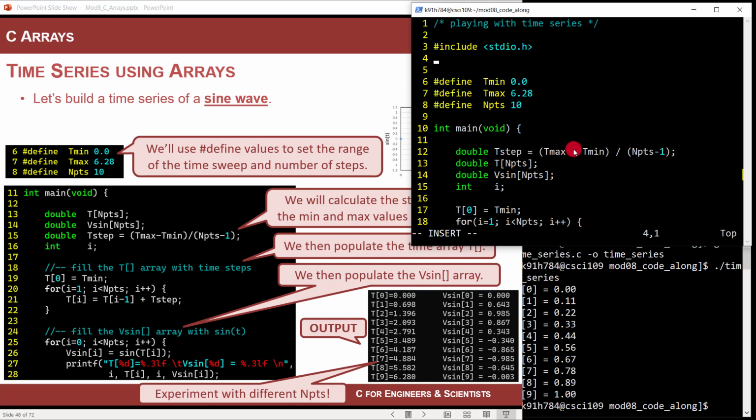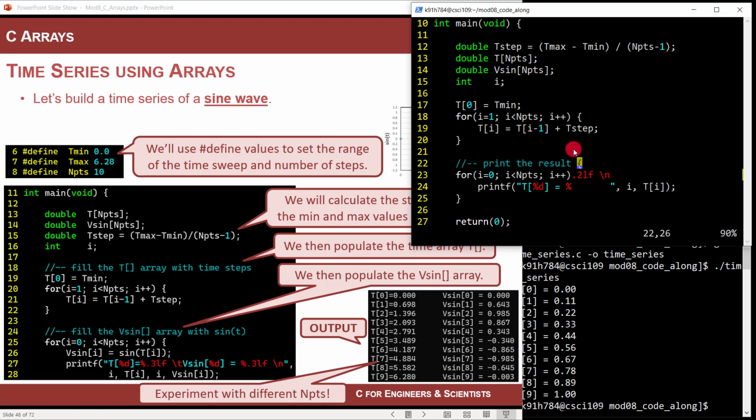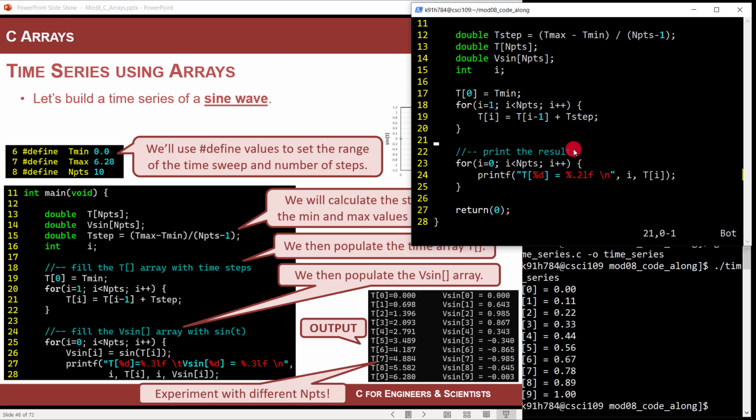I have to include the math.h header file. That's where sine is. And now, if you remember our discussion about math, math.h needs to be manually linked. Ooh. All right, we'll get to that in a second. Don't worry about it.